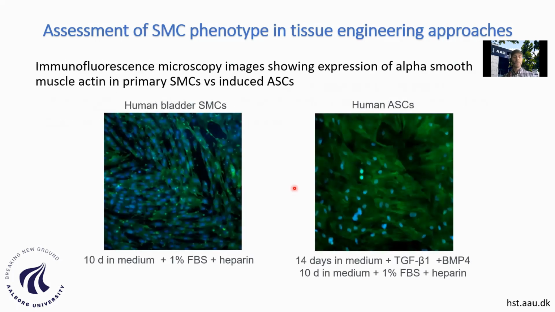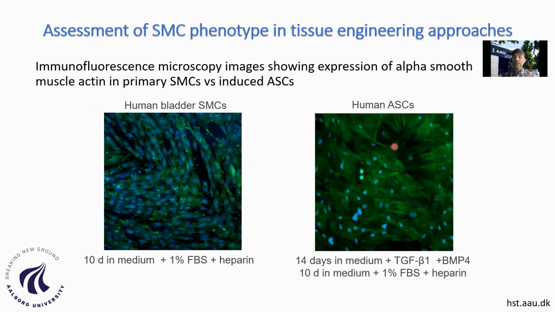For example, in this image, we can see a comparison between two cell types. As I mentioned before, human smooth muscle cells can be isolated, for example, from bladder biopsies. They can be expanded and afterwards can be induced, for example, in this medium that contains only a small amount of fetal bovine serum and heparin. So for the cells, here in the green color, you see the smooth muscle actin expression.